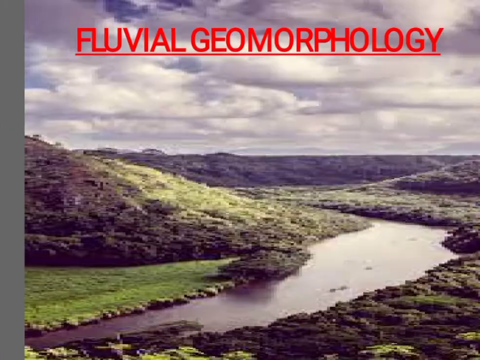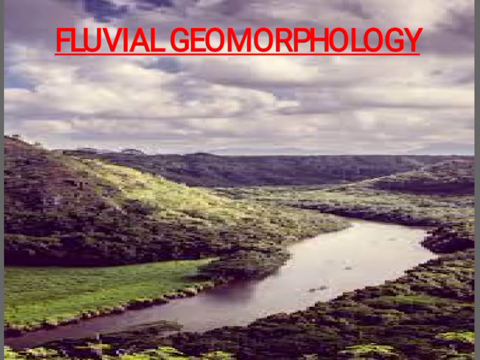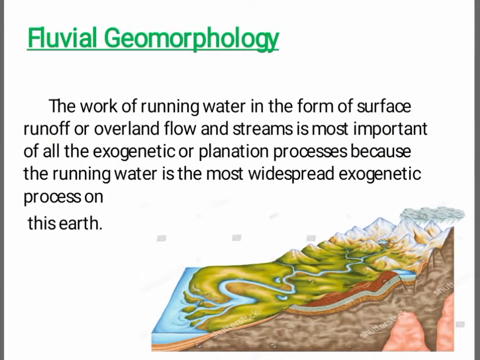Today we are going to discuss fluvial geomorphology. The work of running water in the form of surface runoff or overland flow and streams is most important of all the exogenetic and planation processes because running water is the most widespread exogenetic process on the earth.